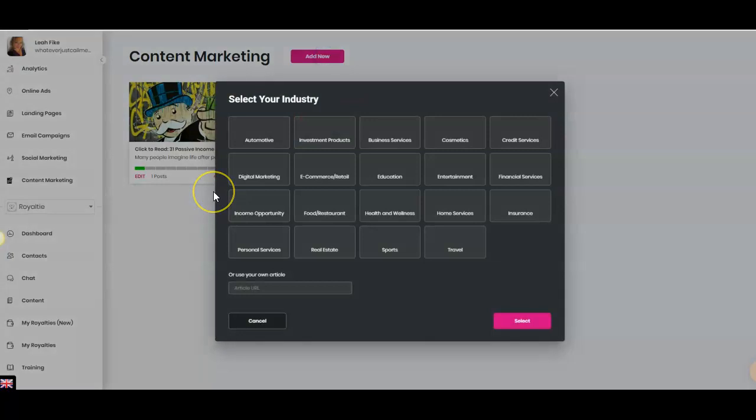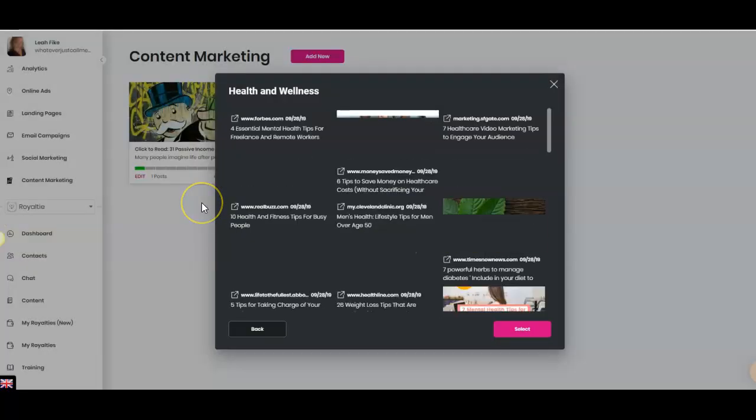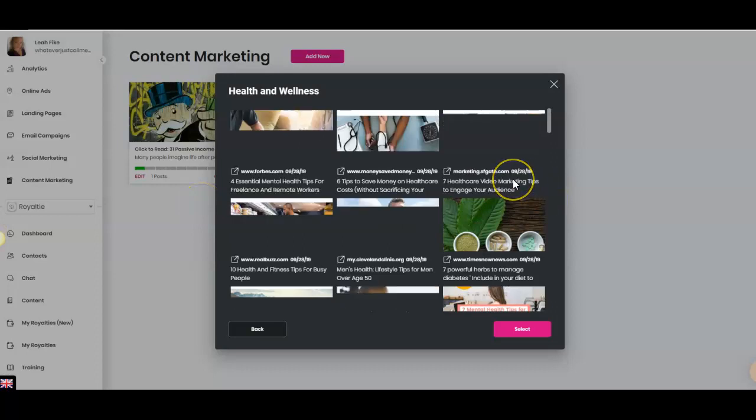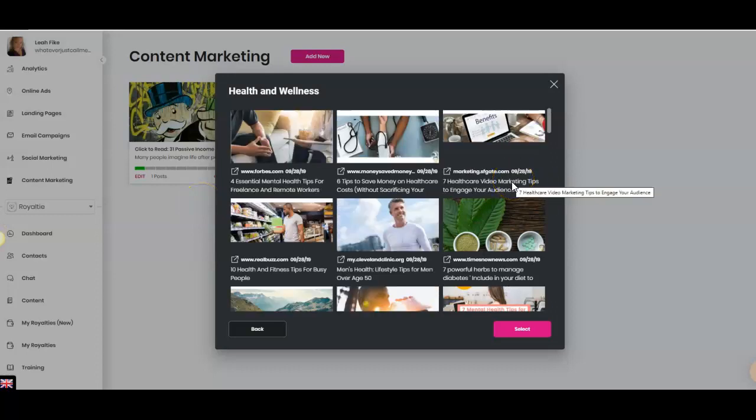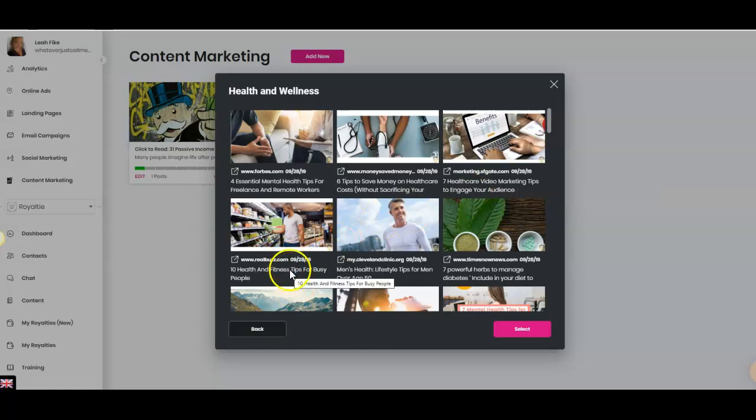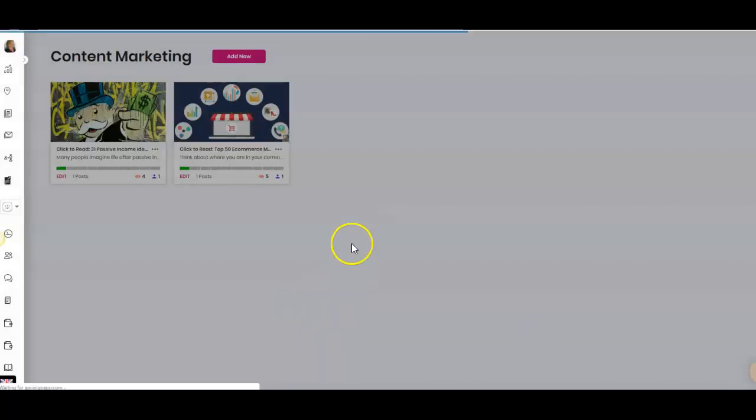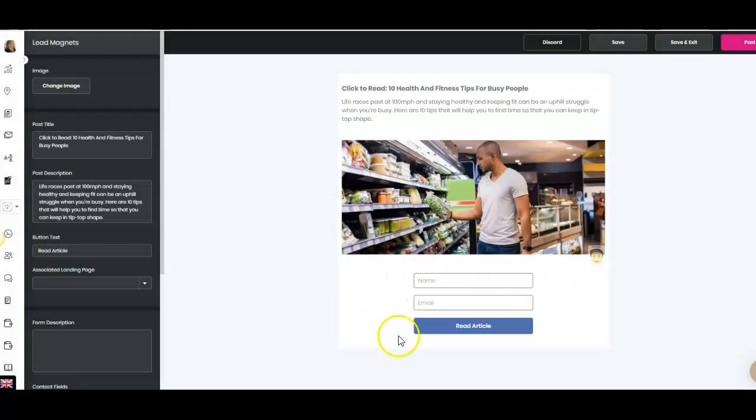It's a great way that you can just click on them, decide what niche you want. So maybe you want health and fitness. A lot of these are in here. You can decide when you click on these, so say 10 health fitness tips for busy people. We'll click on that and select it. Here they want to put in their opt-in information. You can change and alter anything over here and make it your wording or tips.